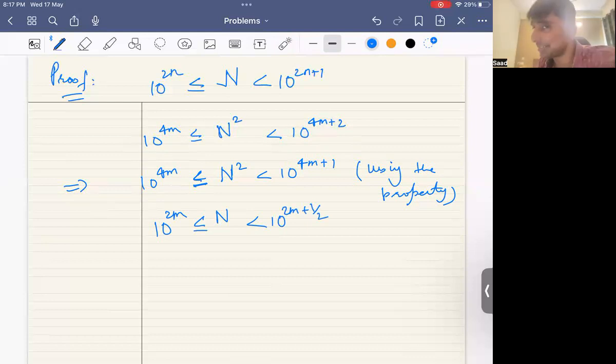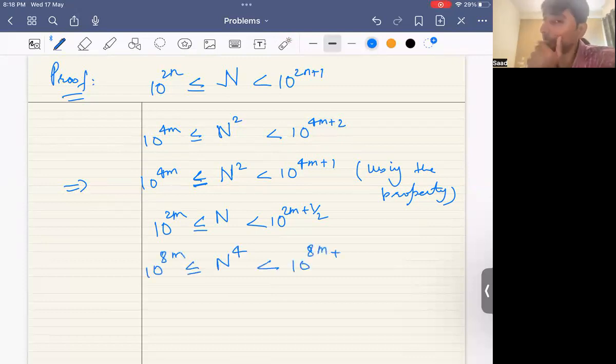In fact, what I'm going to do is wash, rinse, and repeat. Why? Well, because I have a bit of an exposure to mathematics to realize that this is leading somewhere, and because I'm good at washing. So what I'm going to do is square this again, and what you get is that n to the 4 lies between 10 to the 8m and 10 to the 8m plus 2.